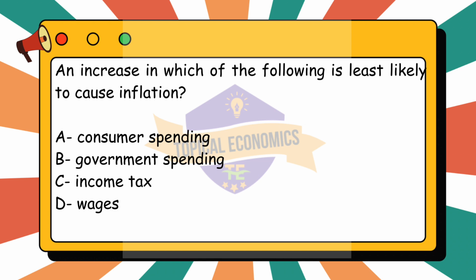Lastly, option D, wages, is likely to cause inflation. Rising wages can lead to cost push inflation if businesses pass on higher labor costs to consumers in the form of higher prices. Additionally, higher wages can increase consumer spending, which may also contribute to demand pull inflation if it boosts aggregate demand. So, the correct answer for this question is option C, income tax.